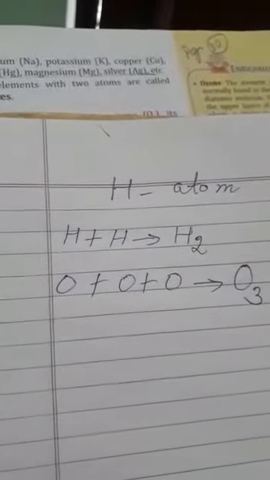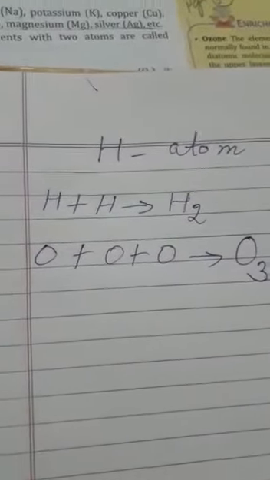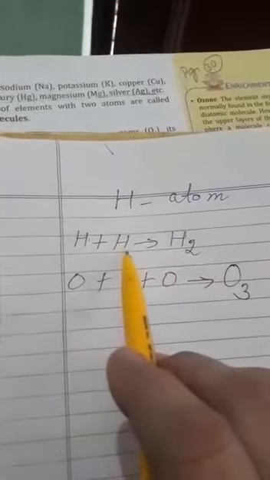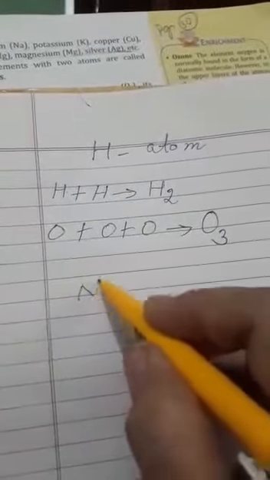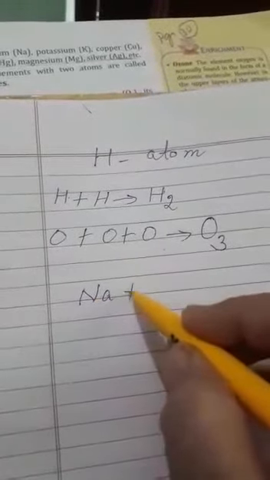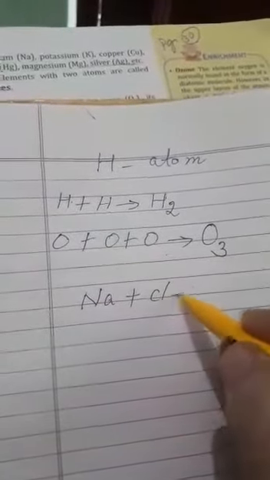Okay, clear? So when two or more atoms are combined, they form molecules. Molecules consist of a combination of two or more like or different atoms chemically bound together. They are bound chemically, like the same atom, hydrogen, hydrogen, oxygen, oxygen, oxygen, but sometimes different elements, like Na, sodium, plus Cl, chlorine.